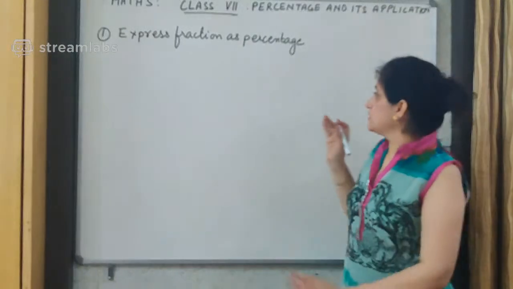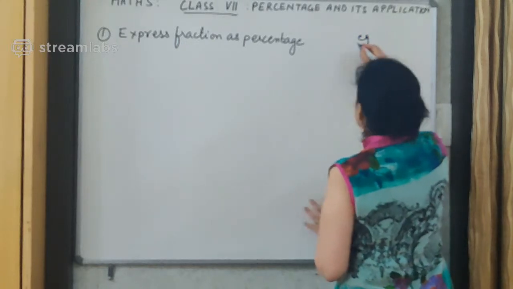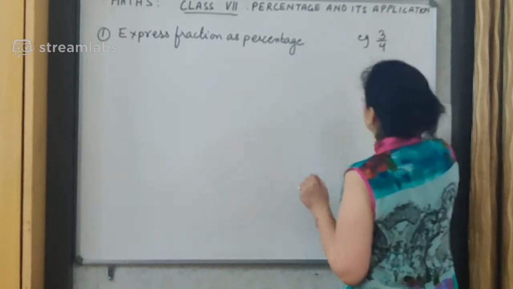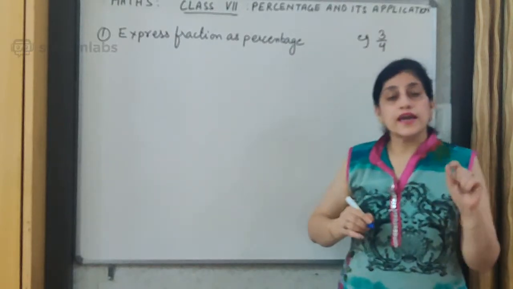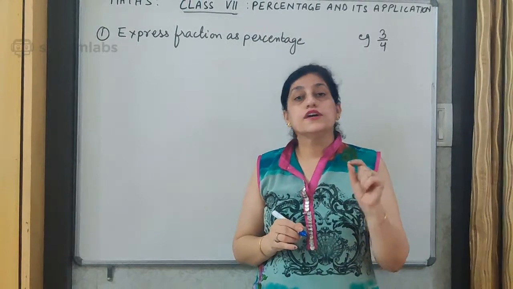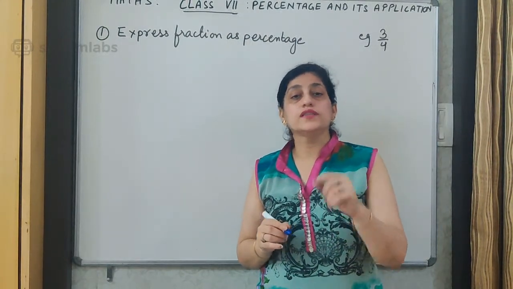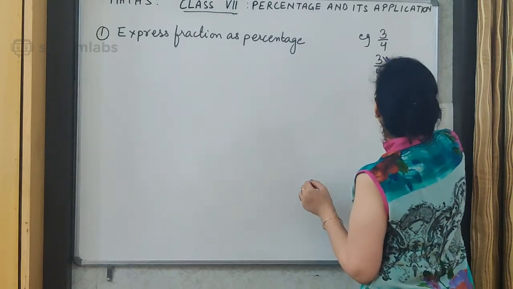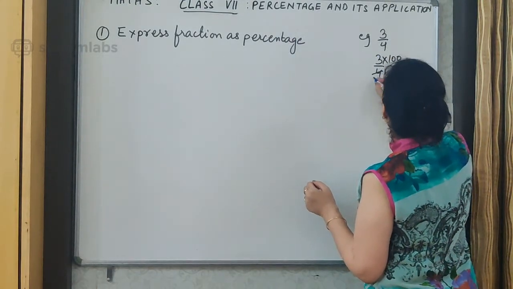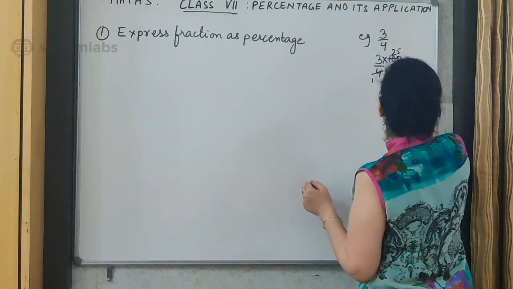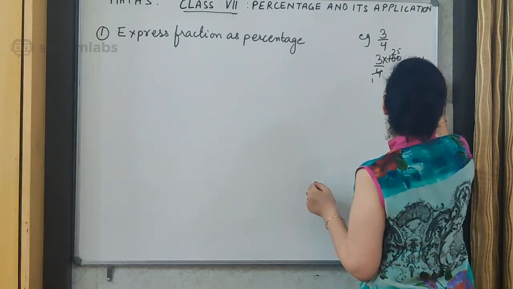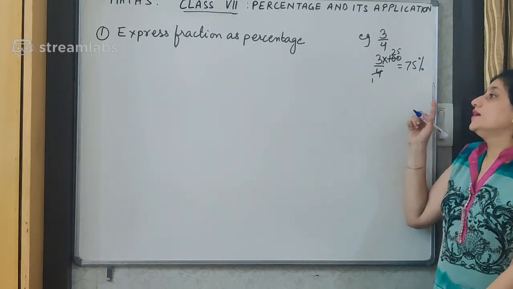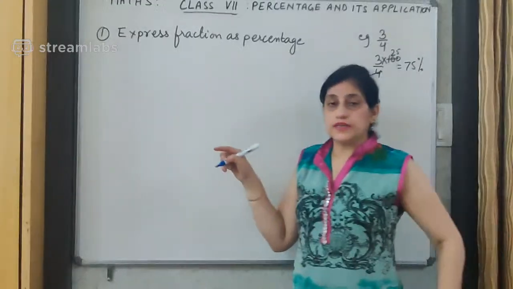Now whenever this is first, I am taking an example here. If any fraction is given to me, suppose I have the fraction 3 upon 4. To convert any fraction into percentage, we multiply the fraction with 100. I multiply it with 100 to convert it into percentage. This will give me 75%. Alright, this is one example, and now we will do some questions based on this.